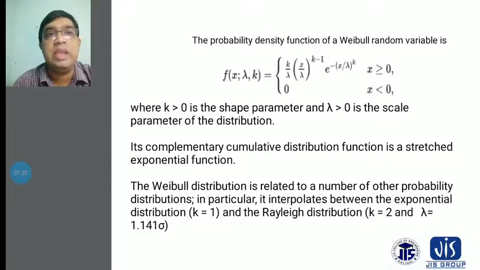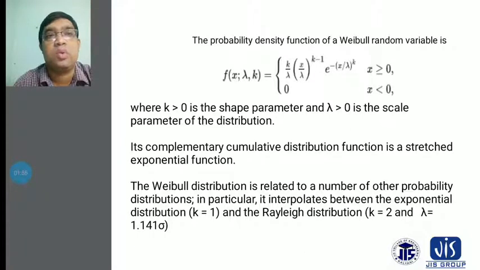Basically, f(x; lambda, k) equals k by lambda into (x by lambda) to the power k minus 1, e to the power minus (x by lambda) to the power k, such that x is greater than or equal to 0, and it is 0 for x less than 0.